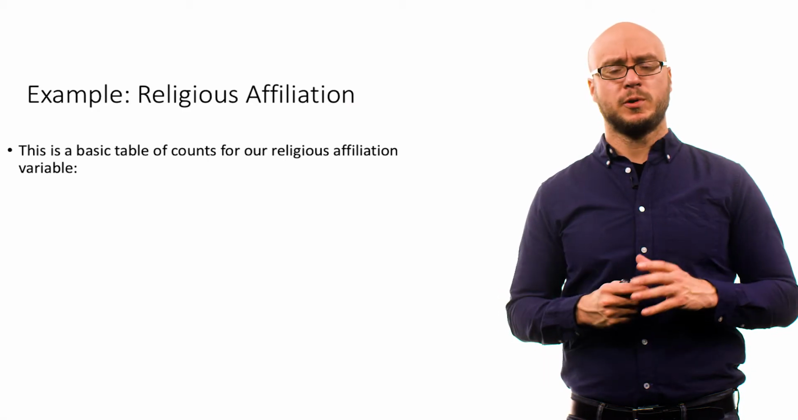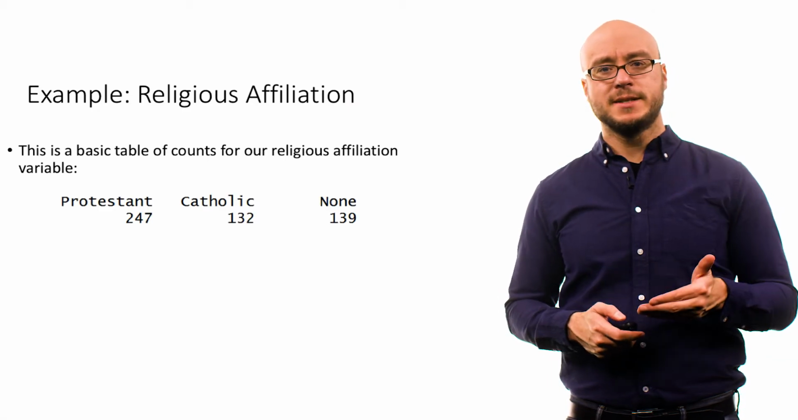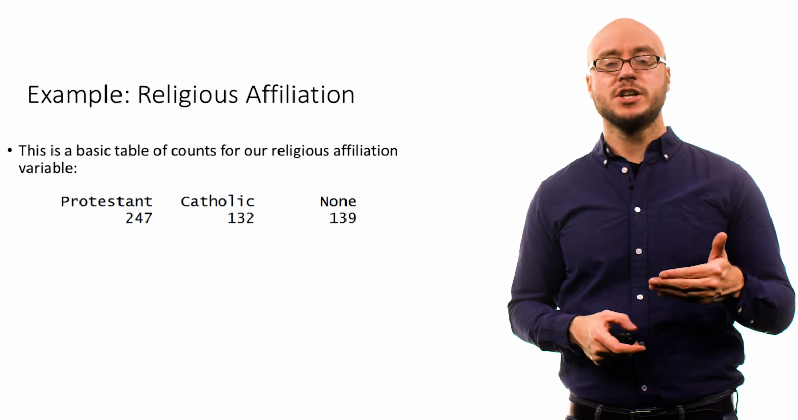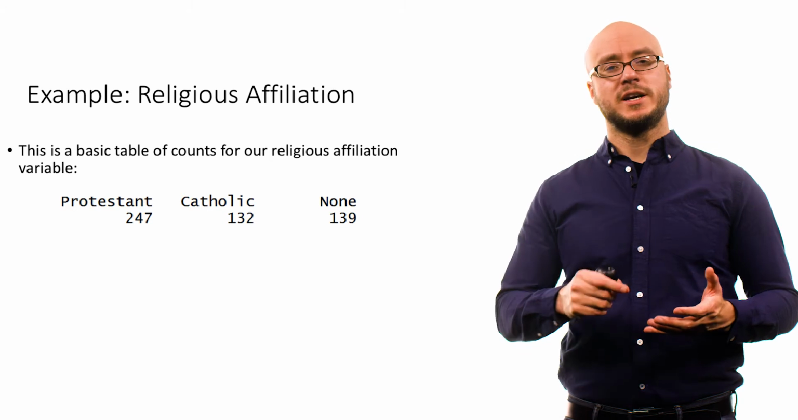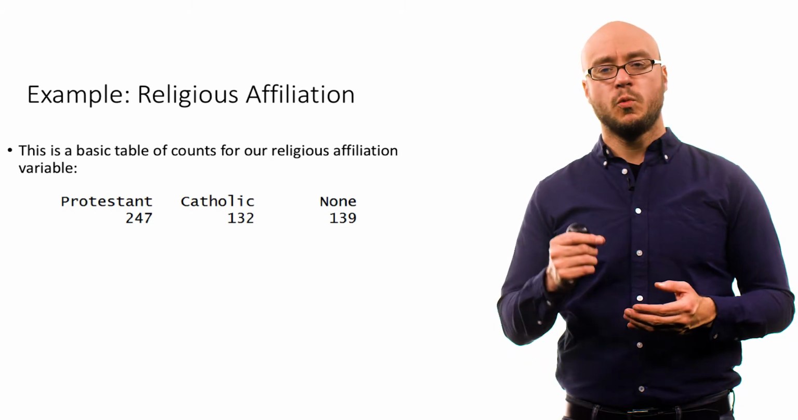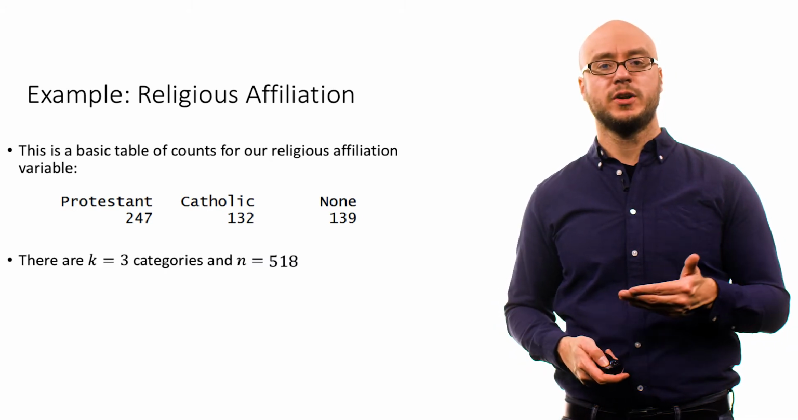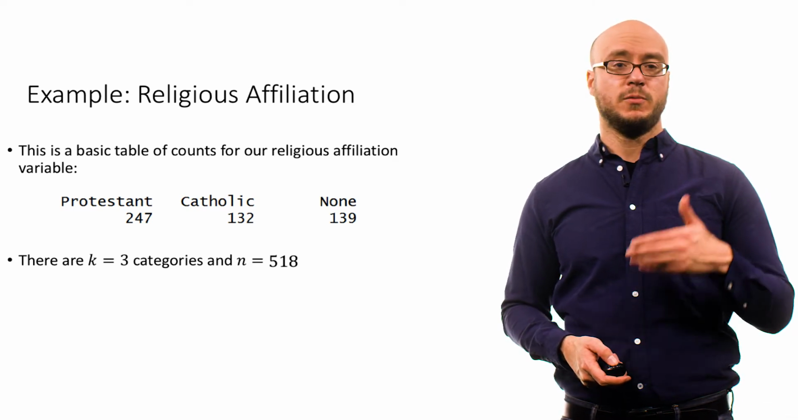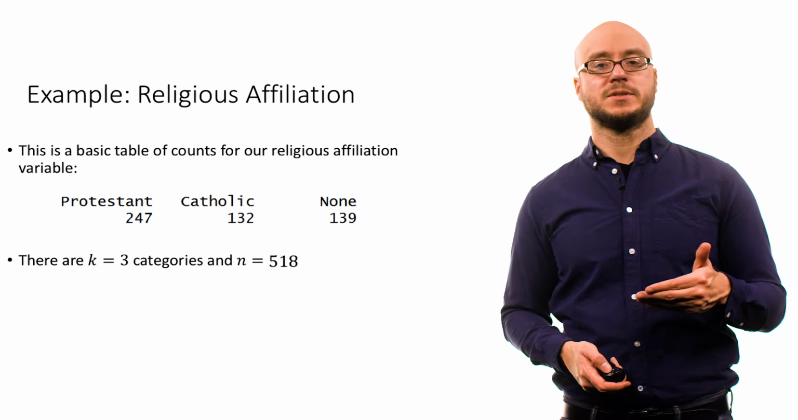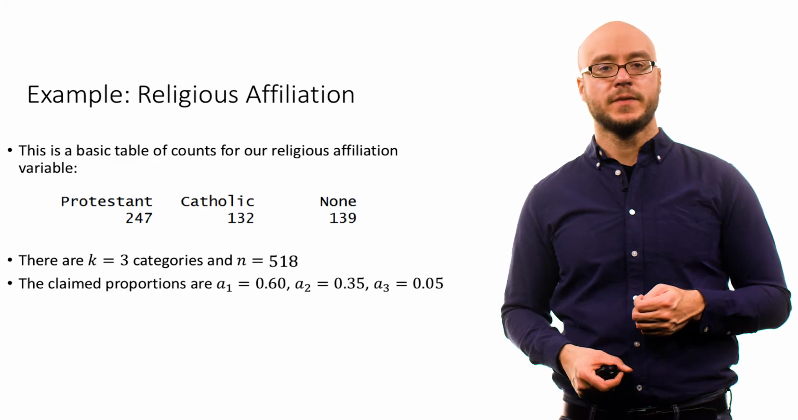This is the same example we were working with earlier. This is our basic table of counts for religious affiliation among young people in the United States. This is based on a real set of data. So we can see we have 247 Protestants, 132 Catholics, and 139 young people who don't have any religious affiliation. And you can see we have K equals 3 categories, and the sample size is 518.